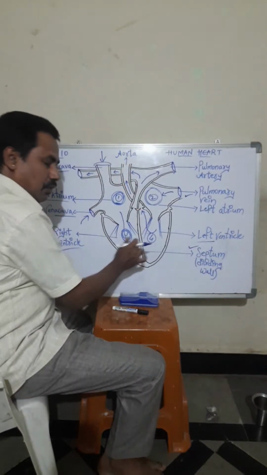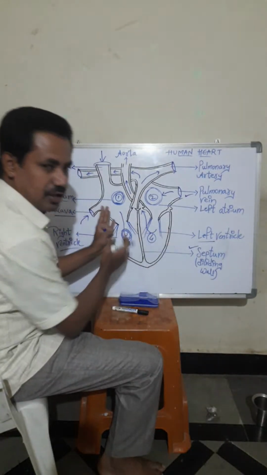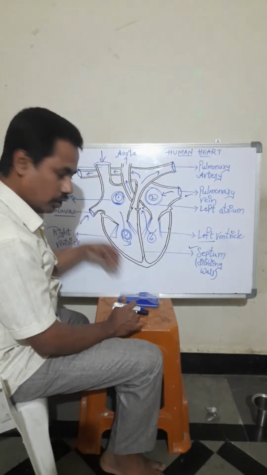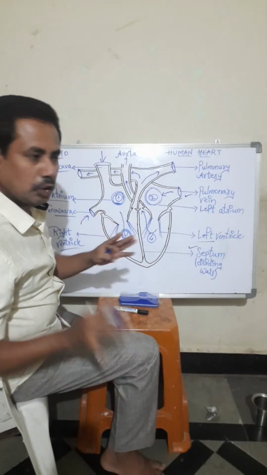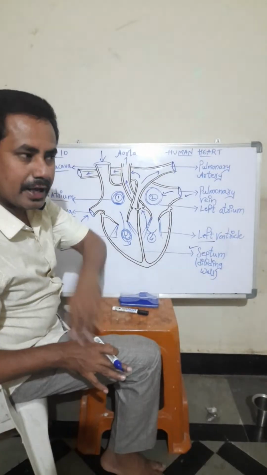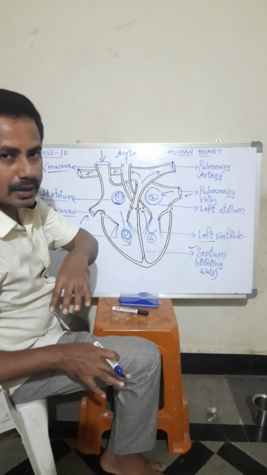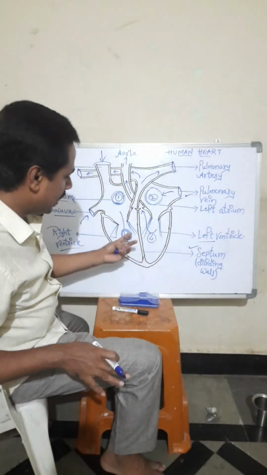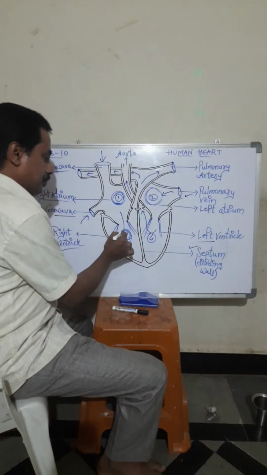This dividing wall will not allow, for what purpose? Mixing of the blood. Here oxygenated blood is coming, here deoxygenated blood is coming. Both will not mix. It is like two rooms separated by a wall, so we cannot hear the voice there, and they will not come here. In the same way, that dividing wall will not allow the blood to mix.